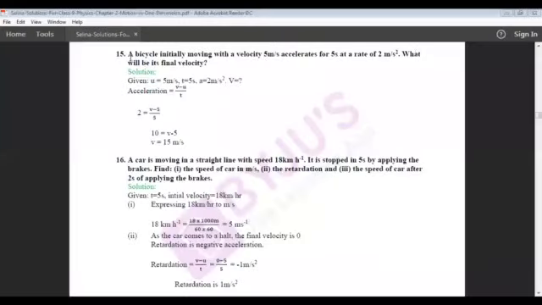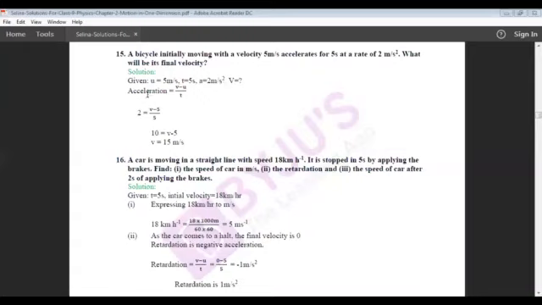Okay students, the 15th numerical: a bicycle initially moving with a velocity 5 meter per second accelerates for 5 seconds at a rate of 2 meter per second square. What will be its final velocity? So the given thing is initial velocity is 5 meter per second, the time taken is 5 seconds, and the acceleration produced in the body is 2 meter per second square. Here we need to find after 5 seconds what will be the change in the velocity.